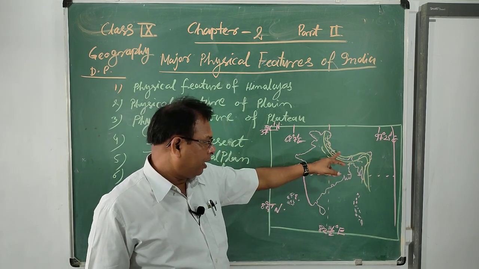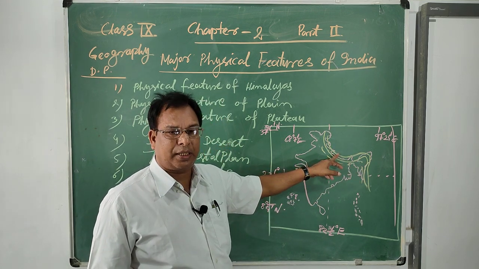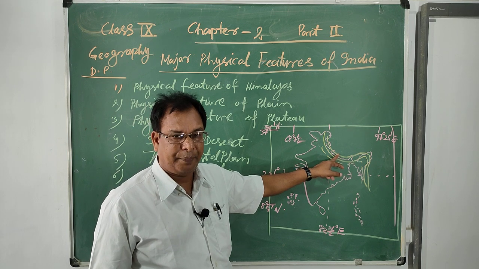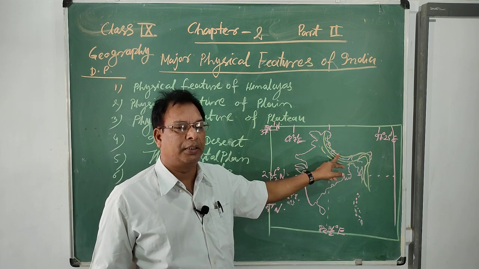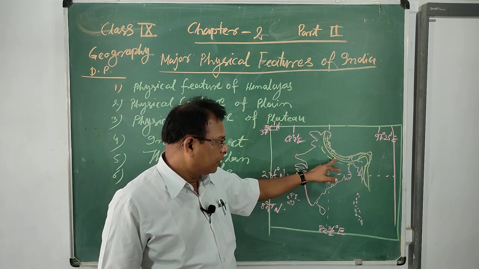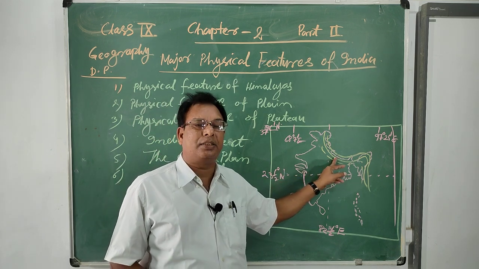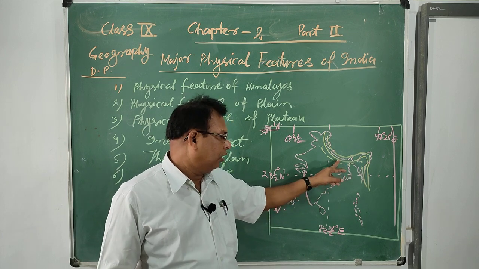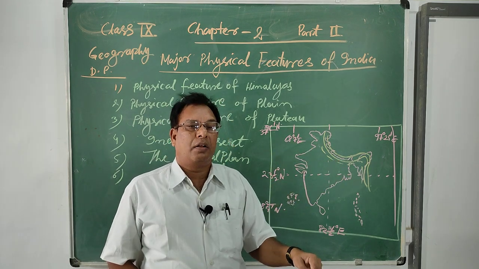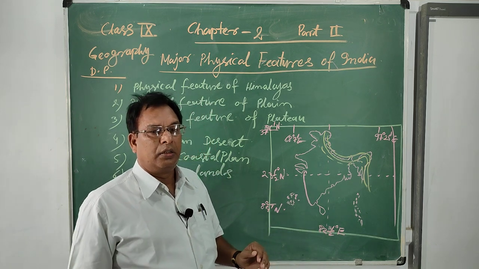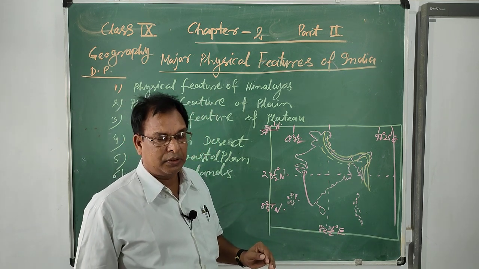Parallel ranges: the first, uppermost range is known as the Himadri, and it is also the greatest Himalayas. Number two, the second range of the Himalayas, is known as the Himachal, or the lower Himalayas.